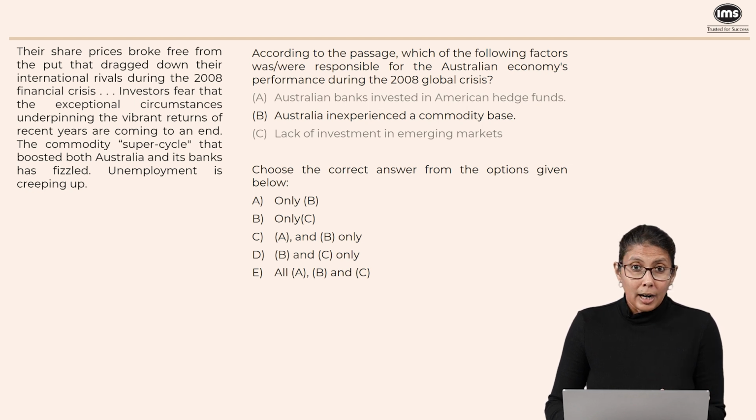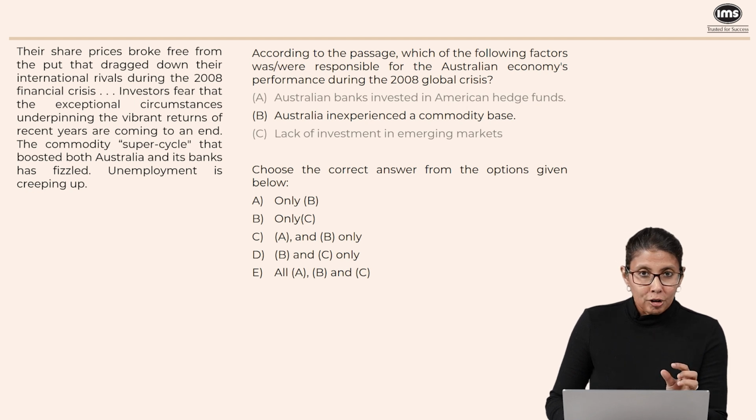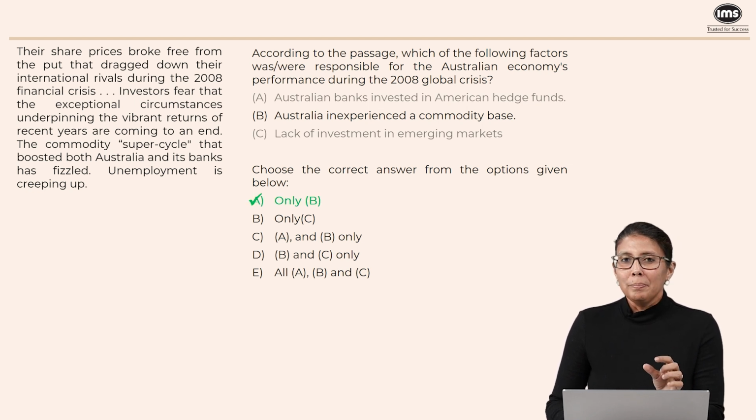And since we have only B to work with, if I scan my options, I would have to say option A, which says only B. So this is your answer. You just need to be careful marking the options here.